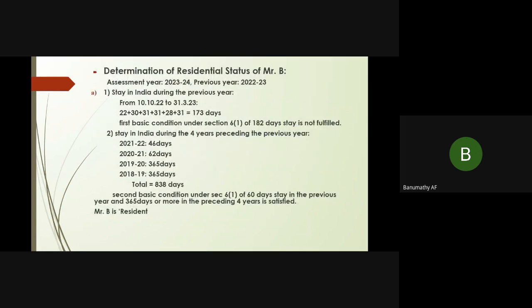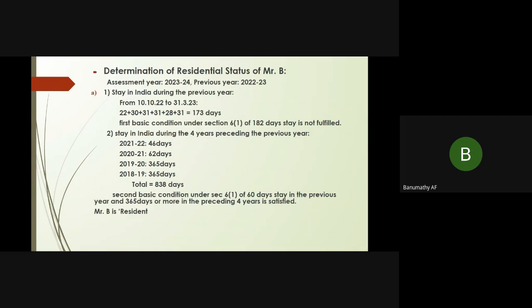Our previous year is 22-23. Now, determination of residential status of Mr. B. Assessment year 2023-24 and previous year is 22-23, as I said. Now we have to check whether he has satisfied any one of the basic conditions. First one is stay in India during the previous year. First we have to check how many days he stayed in India in the previous year. Because he landed in India on 10th October 2022, we have to include the day when he entered India and the day when he leaves India.